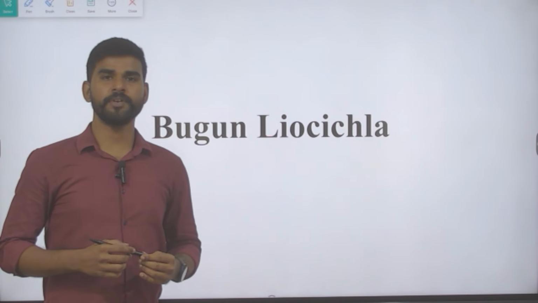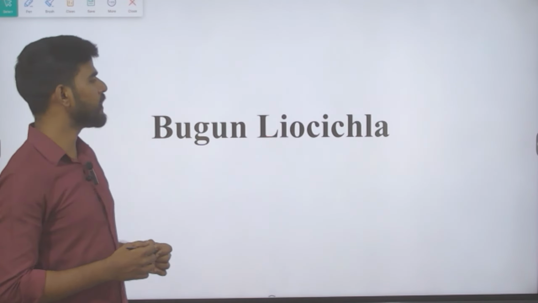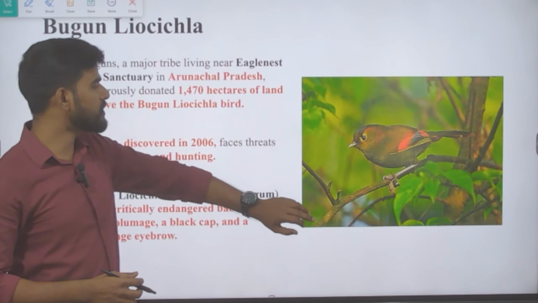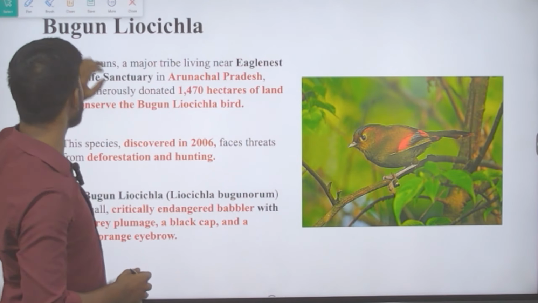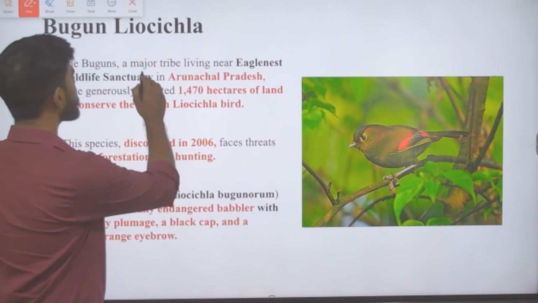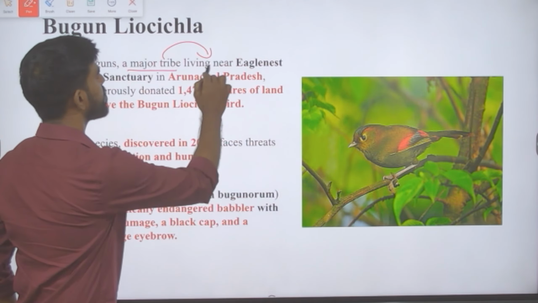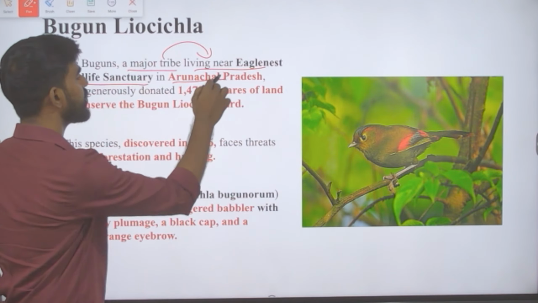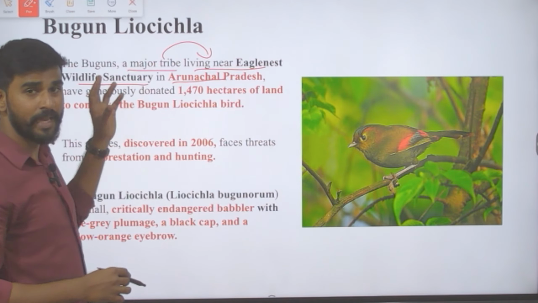The topic that we are going to discuss now is Bugun Liocichla. What is this Bugun Liocichla? It is a bird species. Why is this bird species in news? The Buguns are actually a major tribe who are living near Eagle Nest Wildlife Sanctuary in Arunachal Pradesh. And why are they in news?